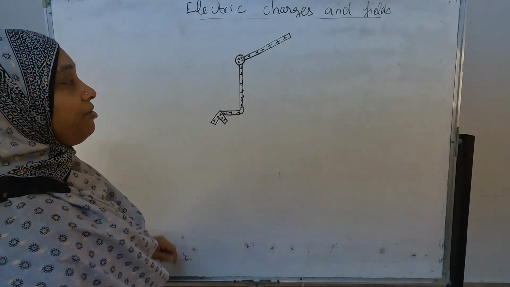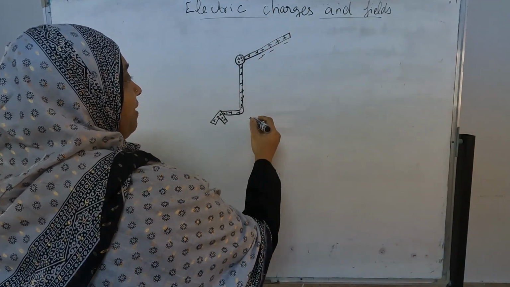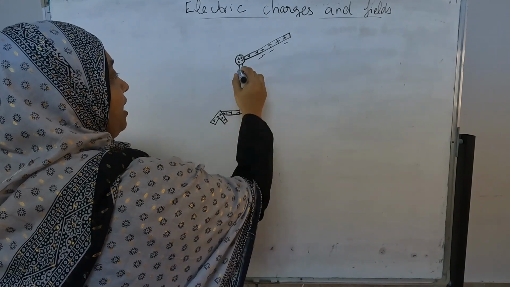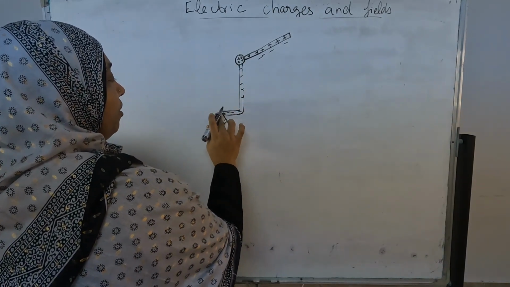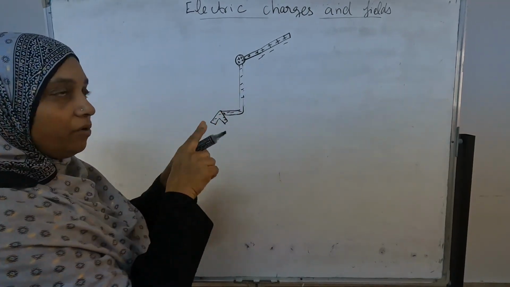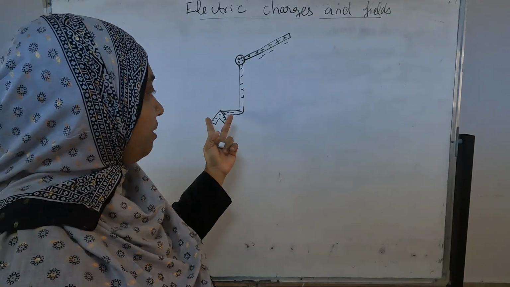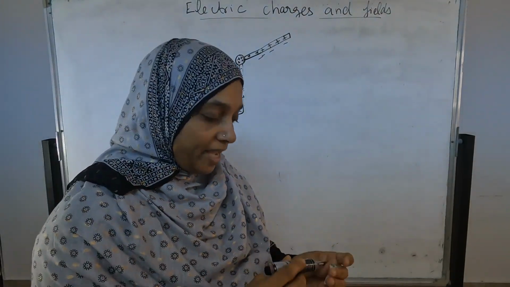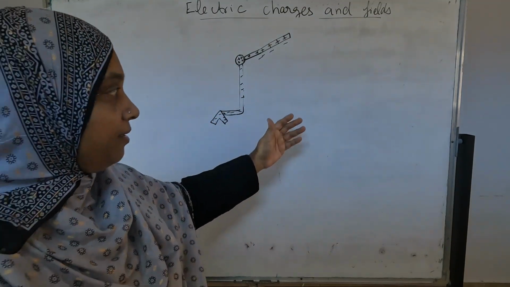Suppose I am bringing a negative charge. If I touch with negative, what will happen? The same negative charge flows in both directions, so they start to repel each other. So there is no difference. Whether positive or negative, both of them repel each other. They are doing this experiment to make you understand repulsion and attraction. That's all.